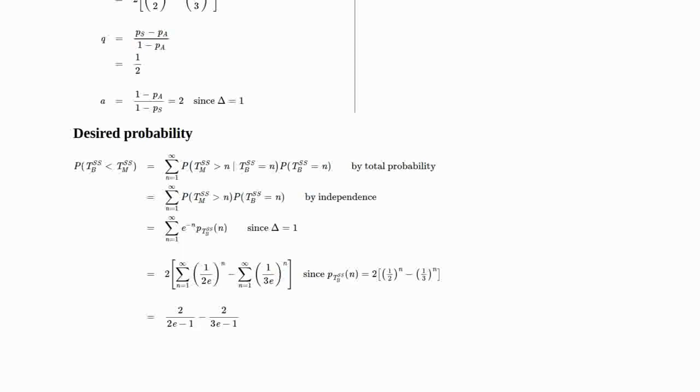So if we multiply that first term by 2e top and bottom, and the second term by 3e top and bottom, we wind up with 2 times 1 over (2e minus 1) minus 2 times 1 over (3e minus 1). Then we can just simplify that to 2e over (2e minus 1)(3e minus 1). And that works out to be approximately 0.1727.